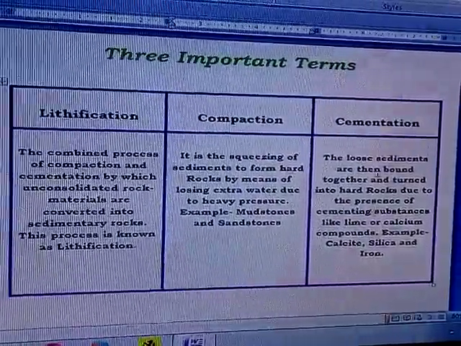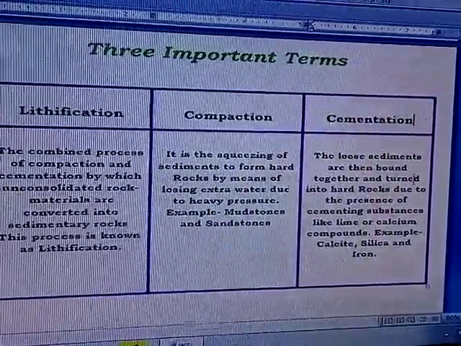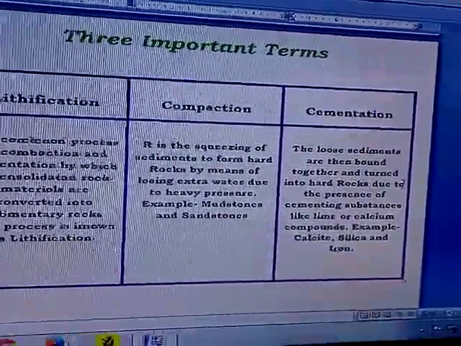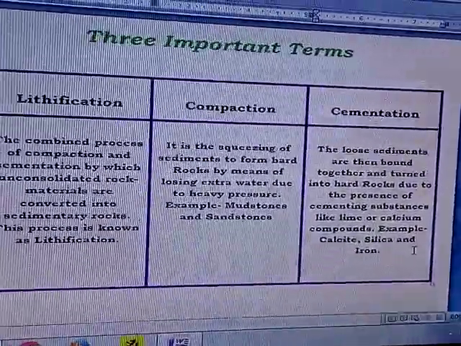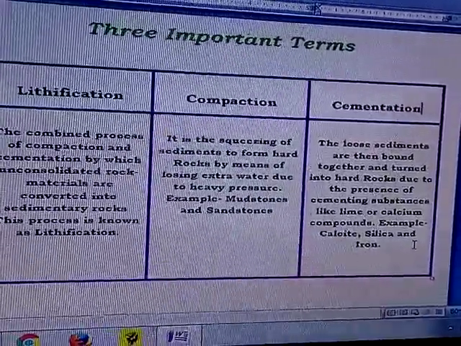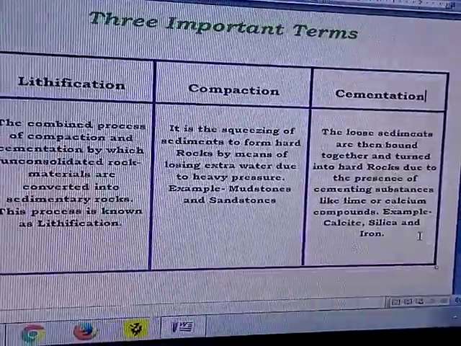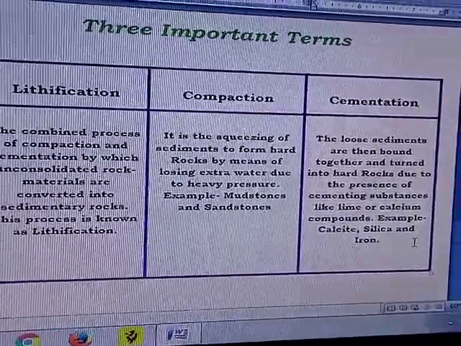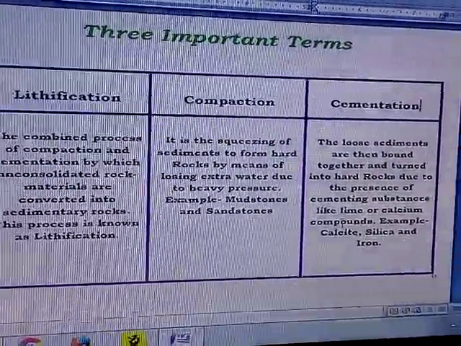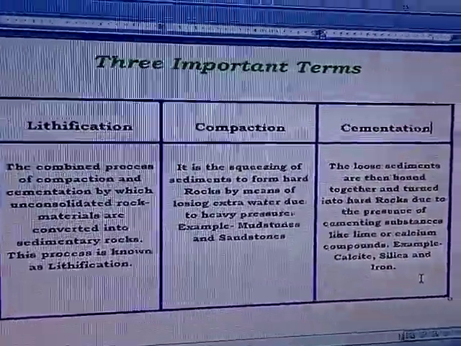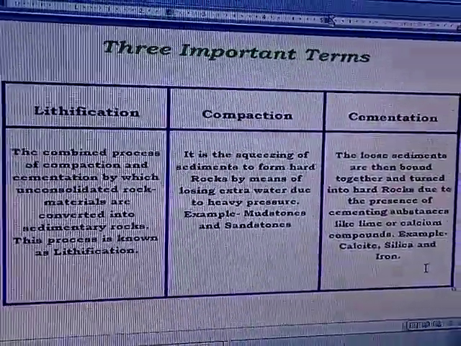The other one is the cementation. It is not taking the cement and then applying it, because it all happens naturally. So this term is known as cementation. What is it? The loose sediments are then bound together after compaction and turned into hard rocks due to the presence of cementing substances like lime, calcium compounds. Remember that we use cement to build our constructions.